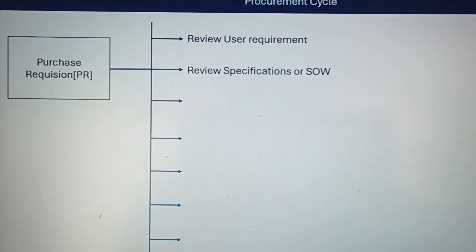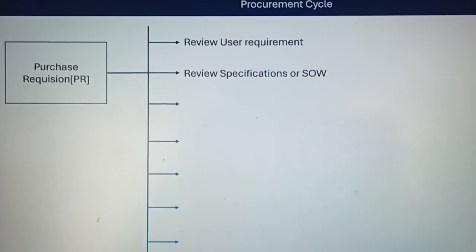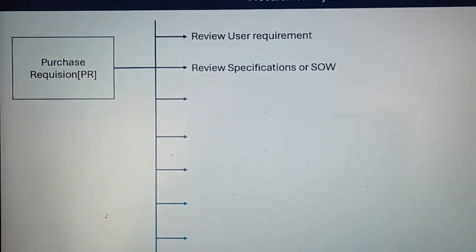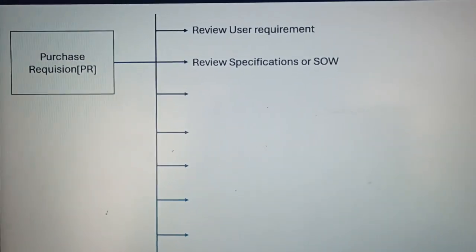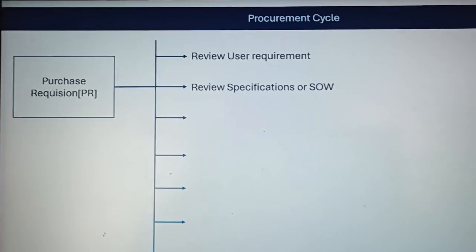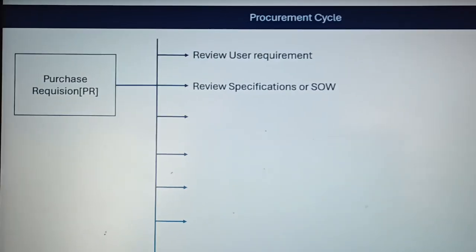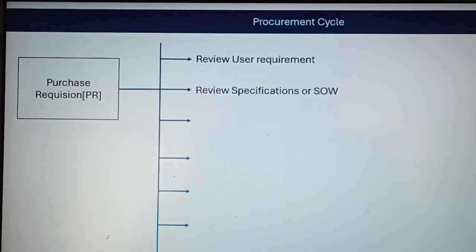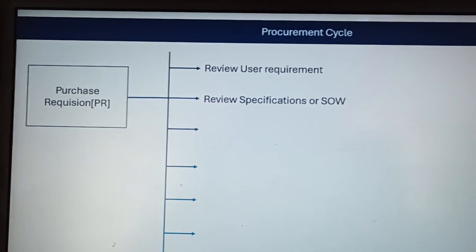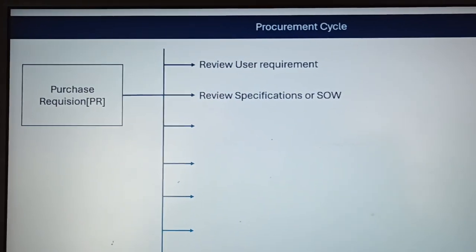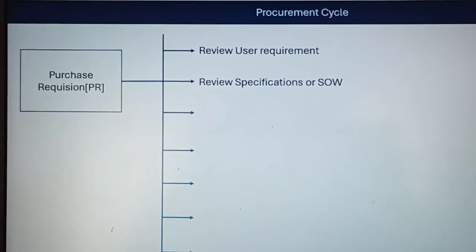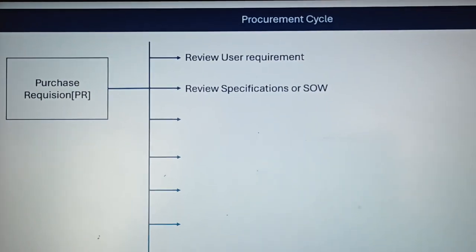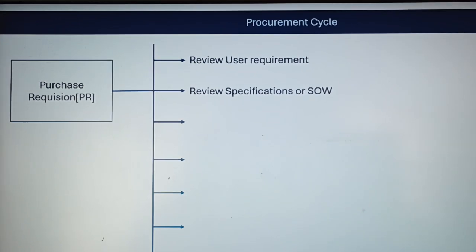There are so many points in the specification. Like in the first point, they specified a specific make, so we can also question why only this specific make is needed, because for every component or service there are several options available in the market, so why can't we go through these other options? Why do we specify only this make?